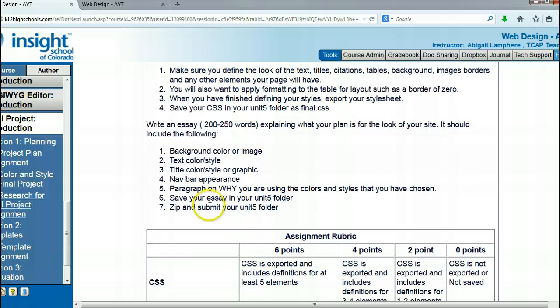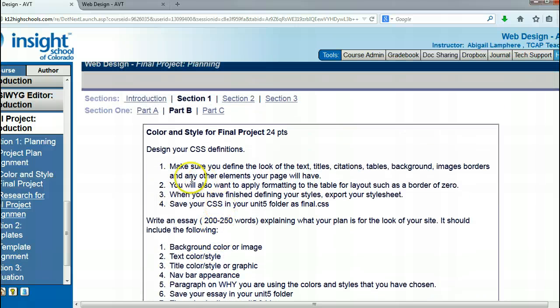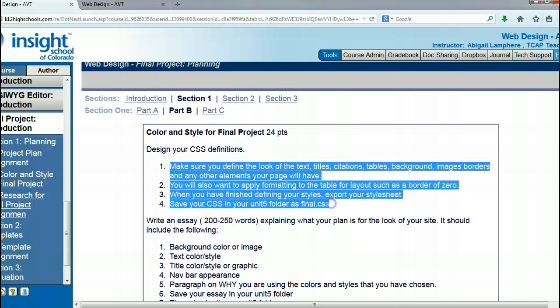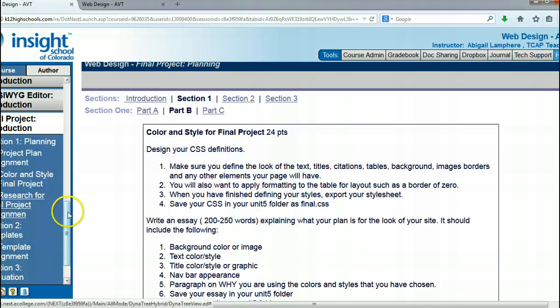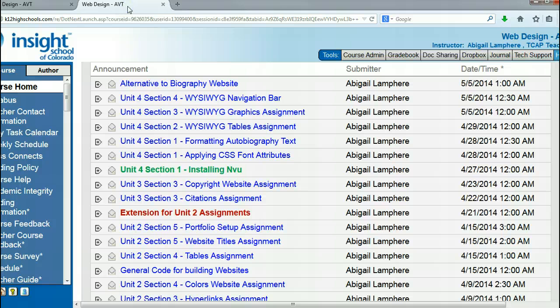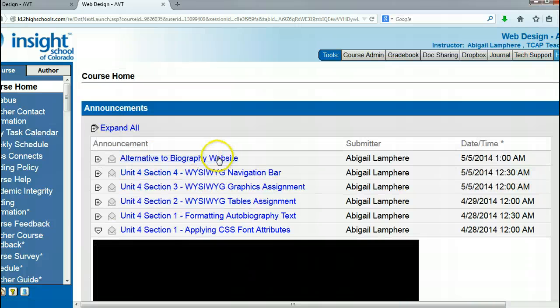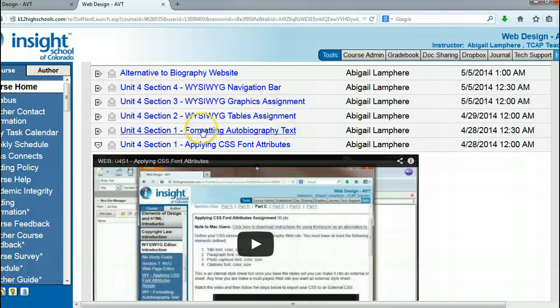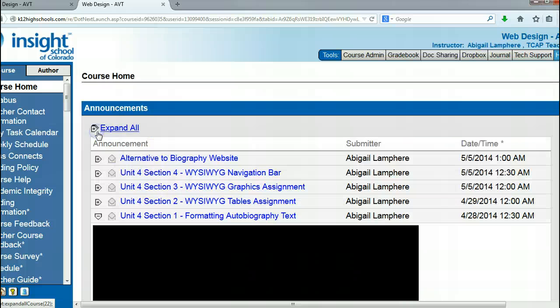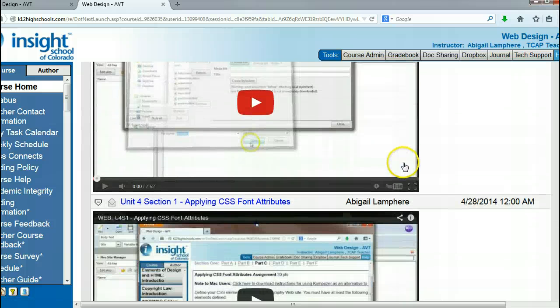If you can't remember how to do these CSS external style sheets in your WYSIWYG program, that InView program, make sure you're going back and watching the old videos. This is the video from Unit 4 where we create those external style sheets. This is the video where we actually apply those style sheets.